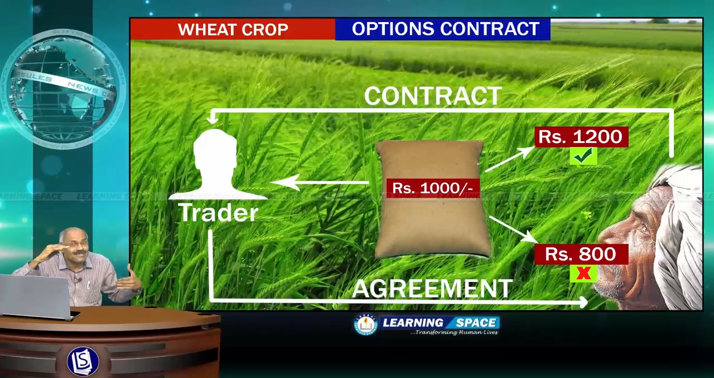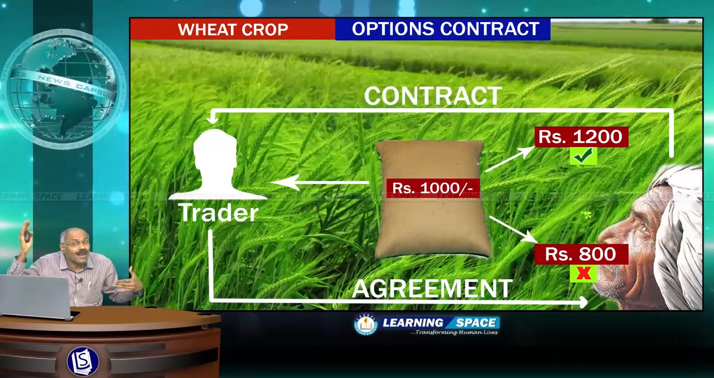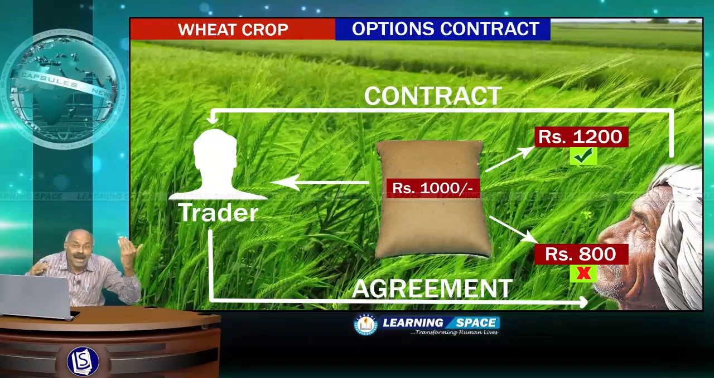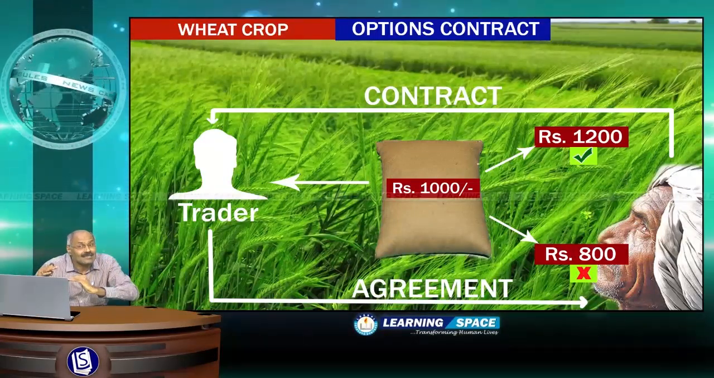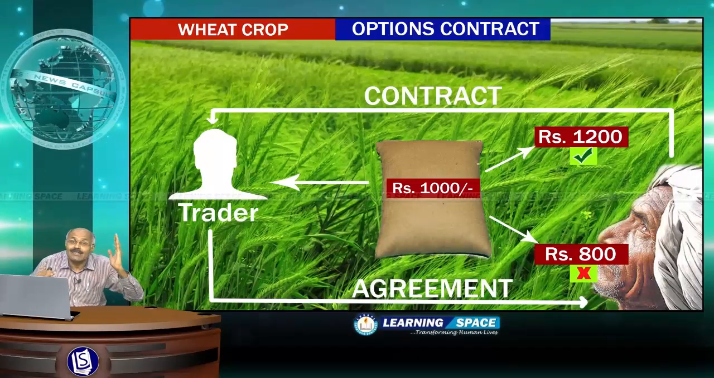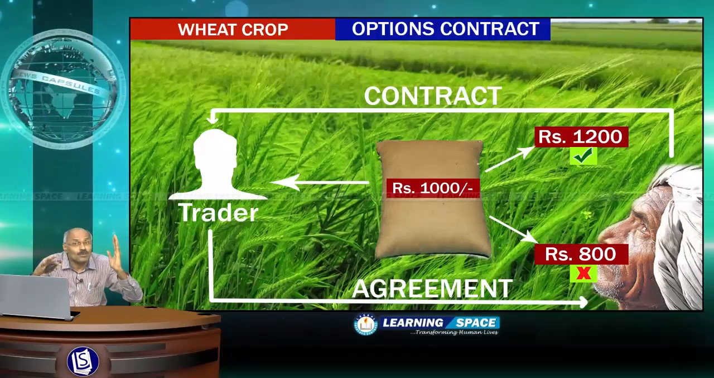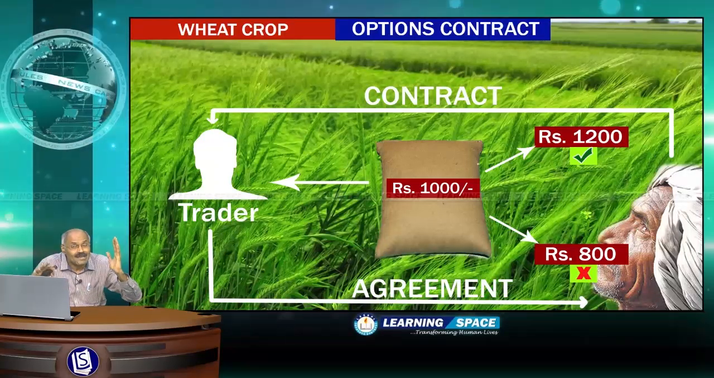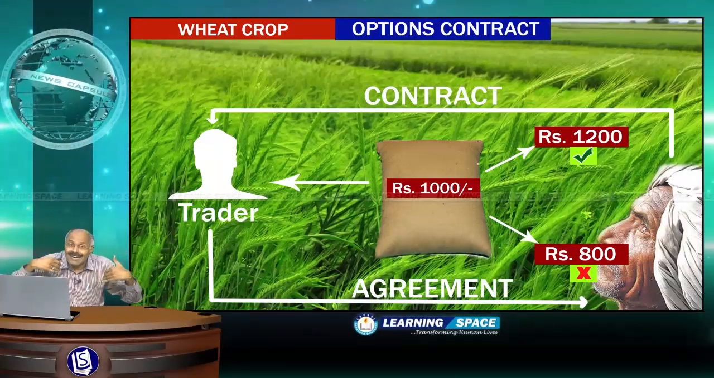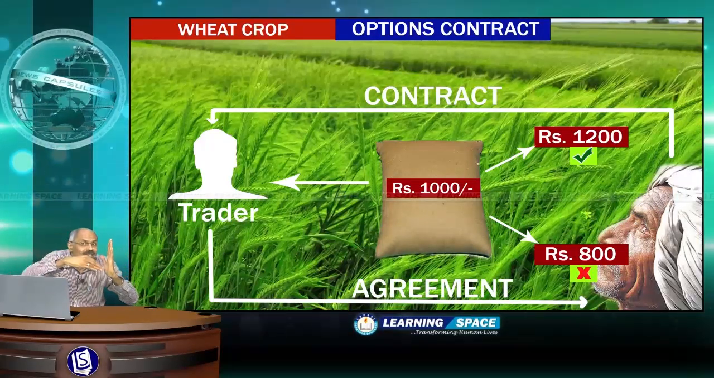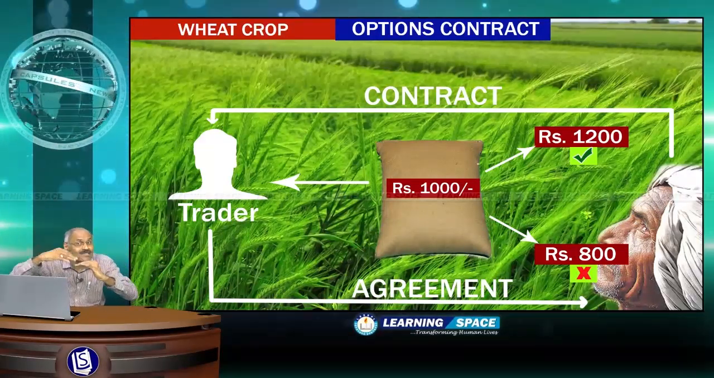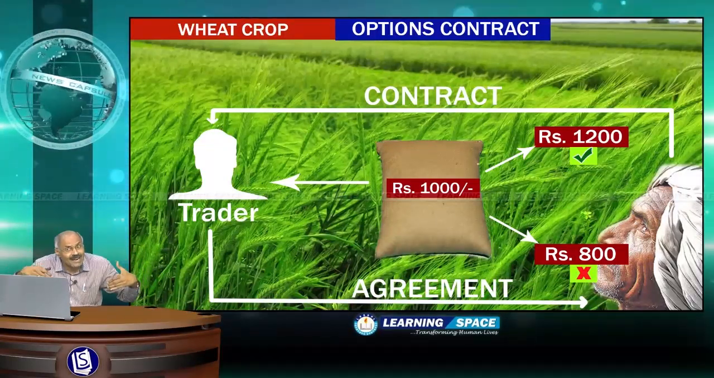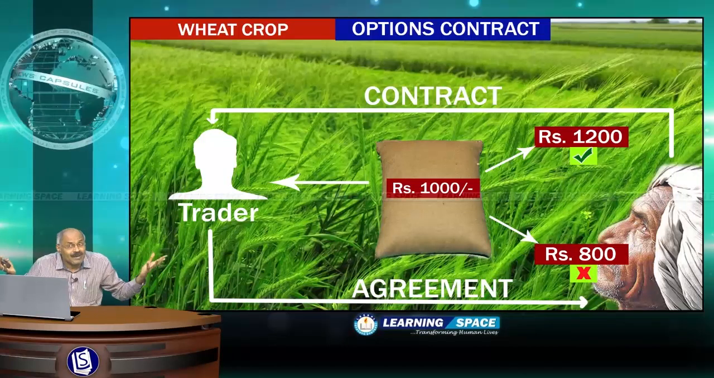Let us assume two cases. If it increases to 1200 by the time, then farmer has to sell, and if the cost is 800, then the trader has got no obligation to purchase. So trader has got right but not obligation. So if the price is 1200, farmer has to sell. If the price is 800, trader need not purchase.